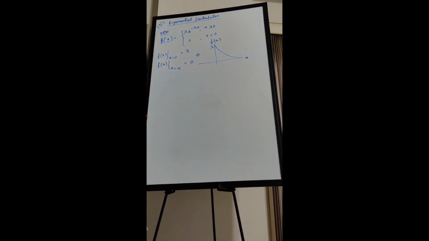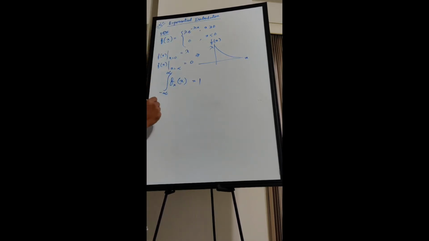Okay, so let's calculate the mean of this exponential distribution. Now, one question is, how do you check whether this probability density function is valid or not? One property of the PDF is, if you integrate it from minus infinity to infinity, it will be how much? 1, exactly. Because each point is nothing but probability, the sum of the probability of each and every point will be 1. So let's just check.